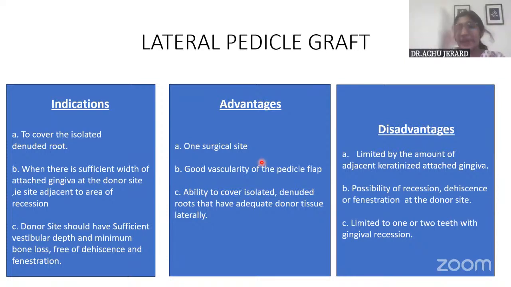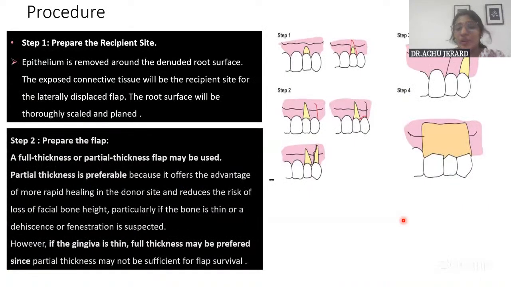And since it's a pedicle graft, it has its base attached to the original tissue. So vascularity will be more. But the disadvantage is that in the adjacent site, there can be chances of dehiscence and fenestrations. And it is not indicated for cases of more than two teeth. Okay. And also it cannot be done in places with inadequate attached gingiva. Okay. So this is the thing, and this is beautifully given in Shantipriya, so you can follow it up.